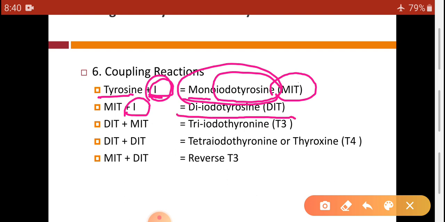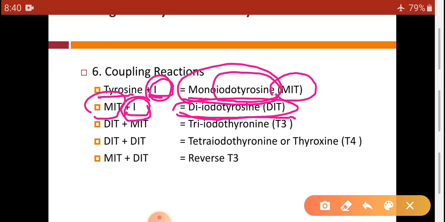When this MIT combines with another molecule of iodine, it is called DIT. That means two molecules of iodide plus one molecule of tyrosine will form diiodotyrosine, DIT.